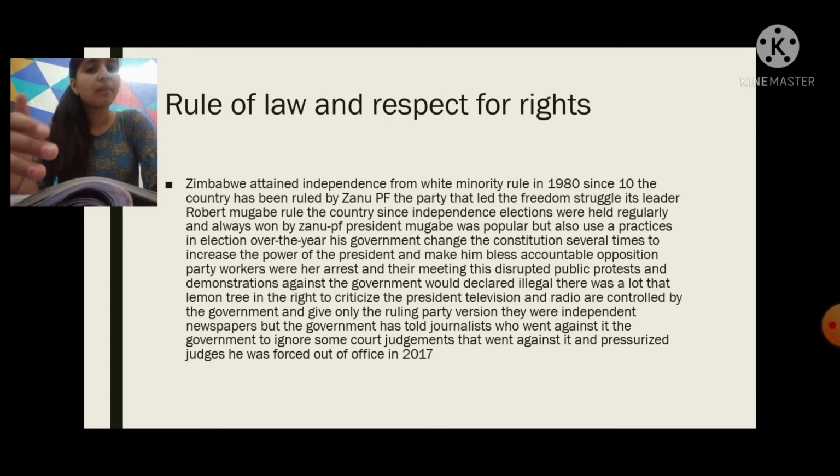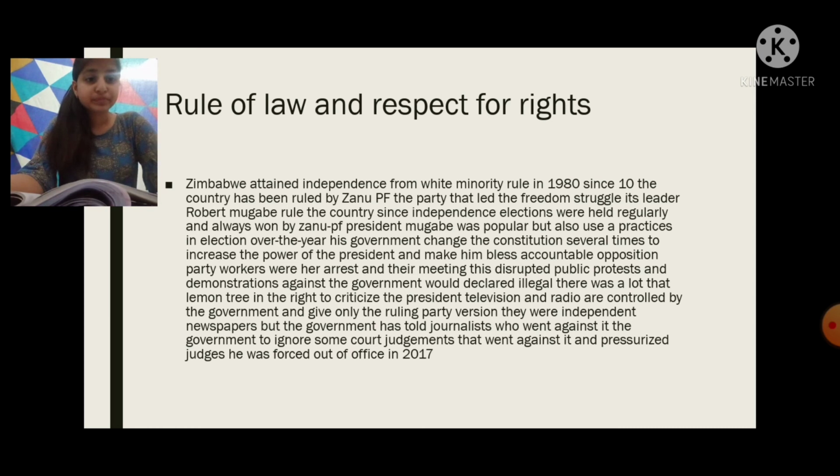So Robert Mugabe, as he led the freedom struggle for the country, was very popular in the country, but it is said that he used malpractices and dirty tricks to win the elections. He has several times changed the constitution so that he can increase his power. He is the president, and he changed the constitution many times so that he can increase his power.